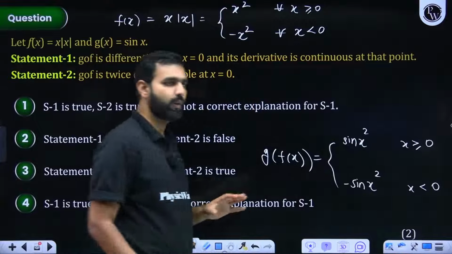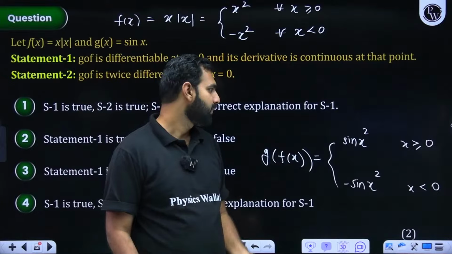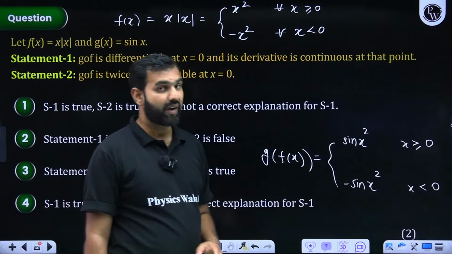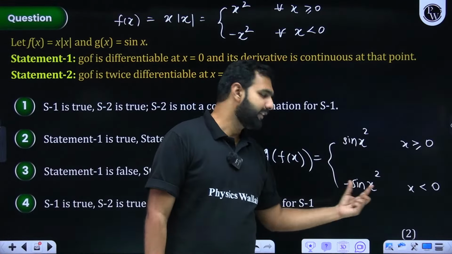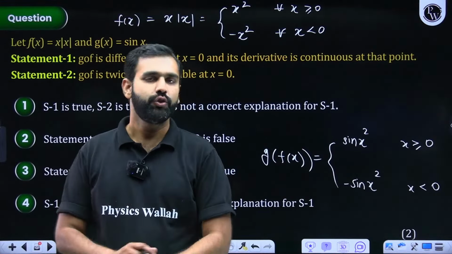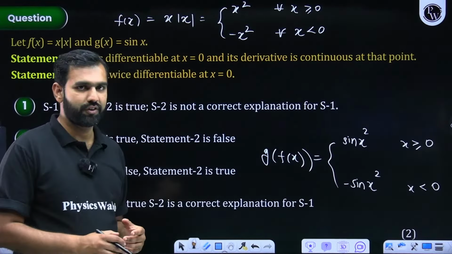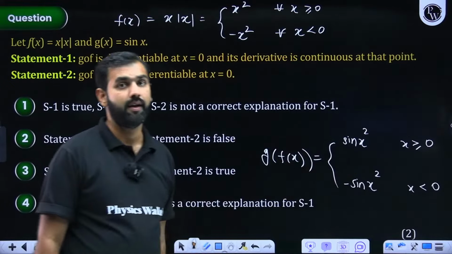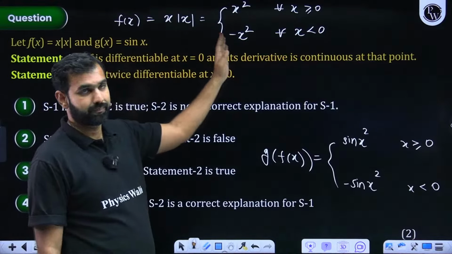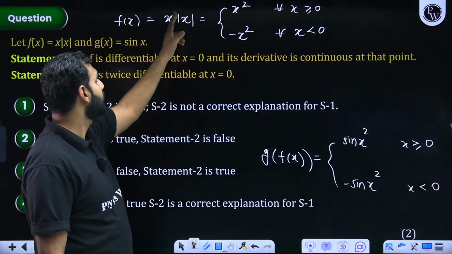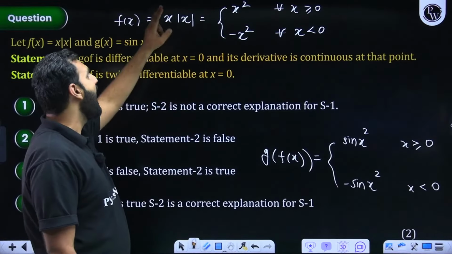First of all, give me a quick update. Did you all get that? Now, if I ask you about its continuity, I hope you all must agree that, sir, it is continuous. Why is it continuous? Because left hand limit and right hand limit both are 0. So it is clearly continuous. Do you all agree? Everybody with me on this? Now, can we talk about the differentiability of this function? I hope you all are agreeing with me that, sir, if you talk about x mod x, mod x is continuous, x is continuous. Everybody listening and understanding this?